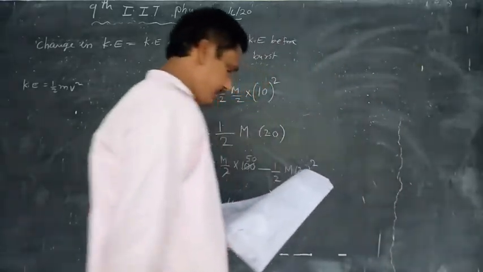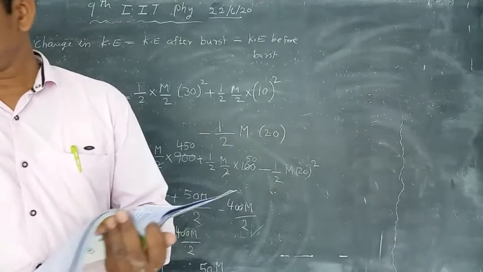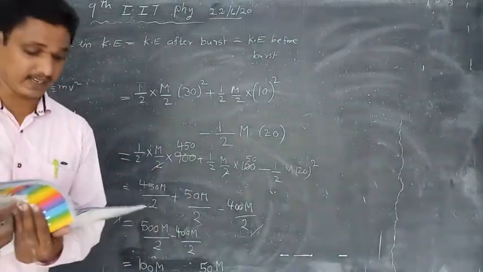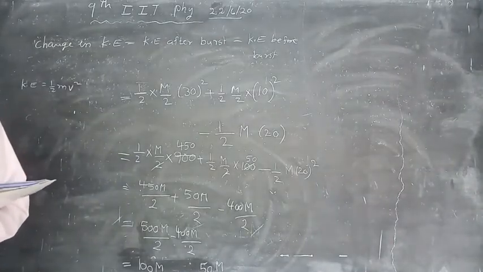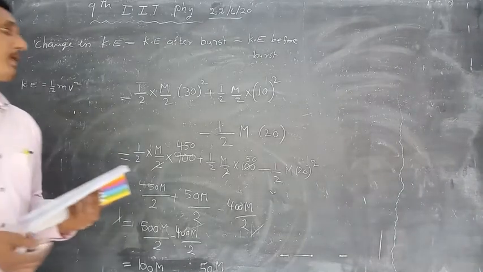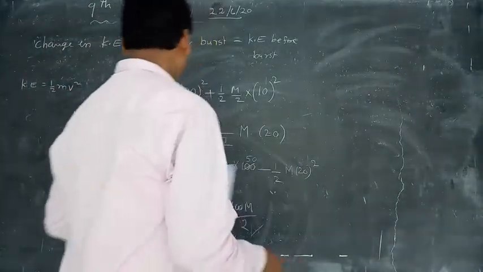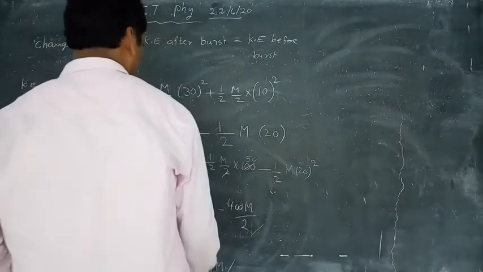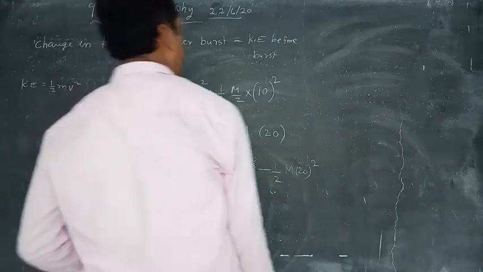What is the initial velocity of the shell? Initial velocity is 20 meter per second. So, this is the change in kinetic energy, 50 m, where m means mass.